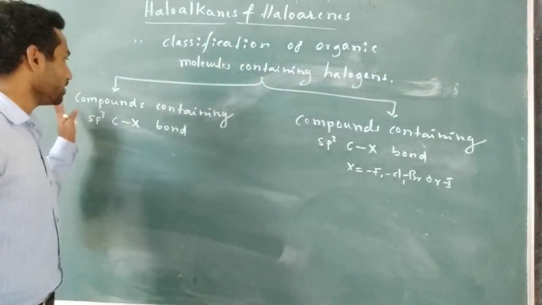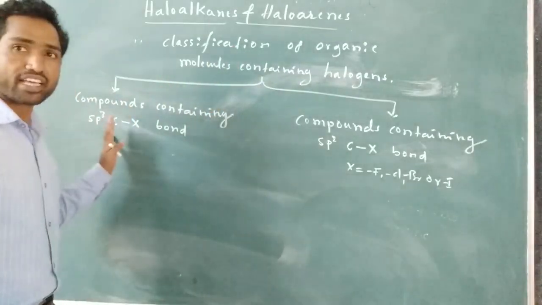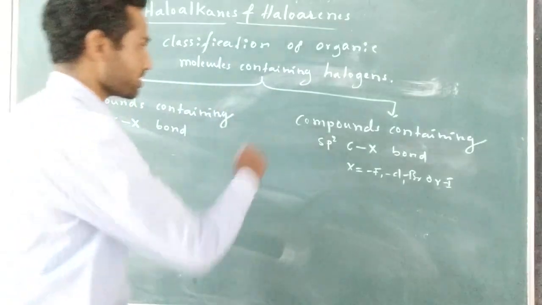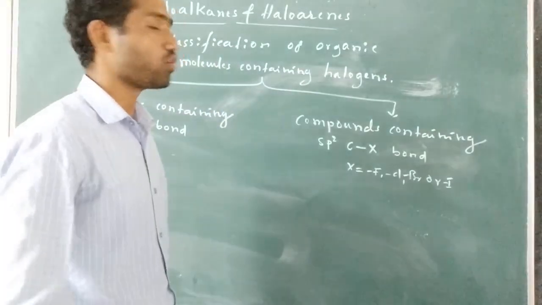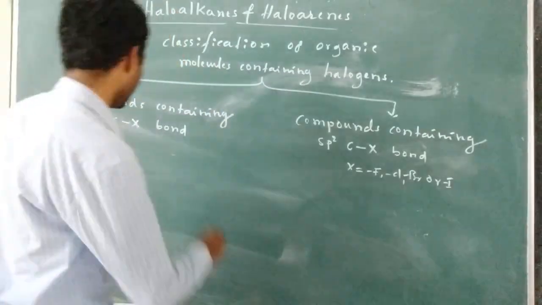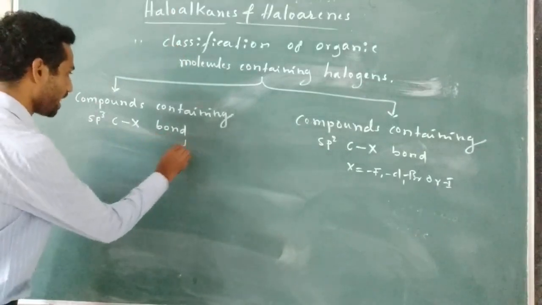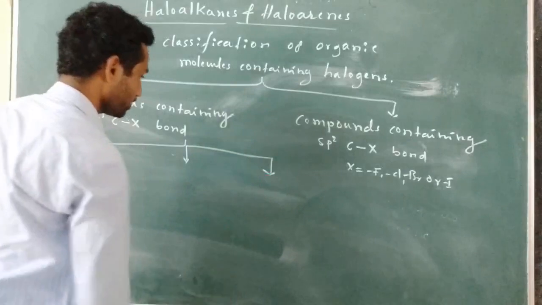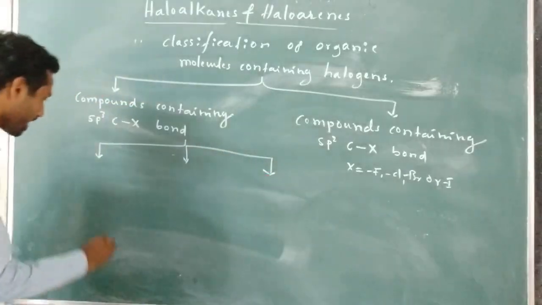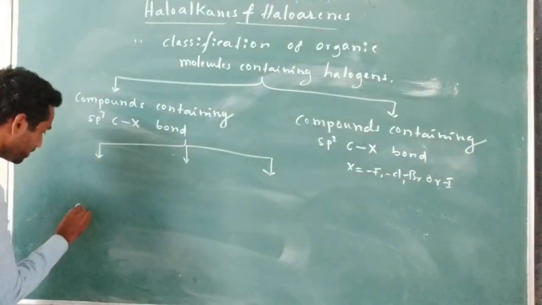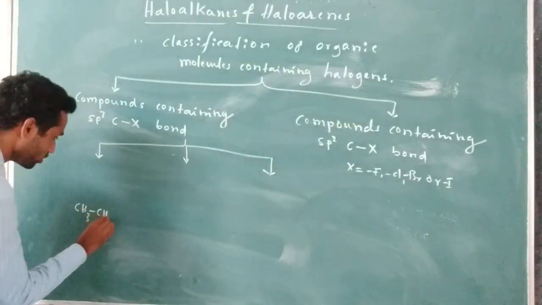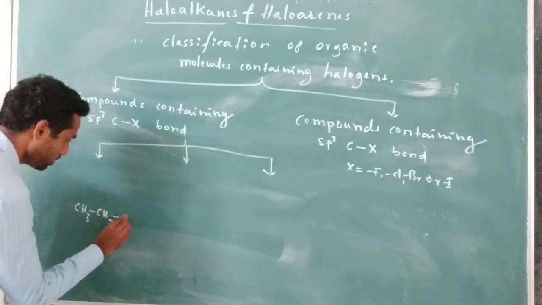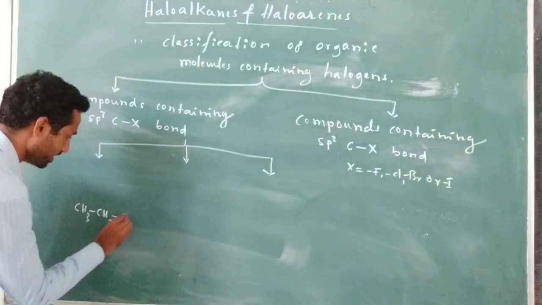First one is compounds containing sp3 hybridized carbon to halogen bond. Second one is compounds containing sp2 hybridized carbon to halogen bond. In the first compound type we have three classes. I am going to write a simple example: CH3CH2Cl.